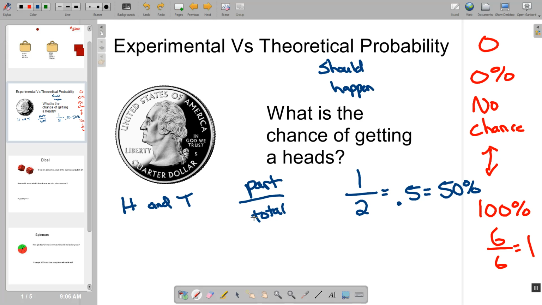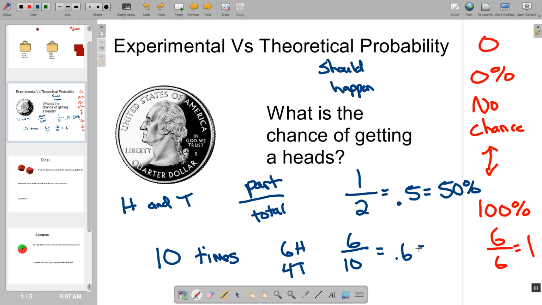But if we did an experiment, let's say we flipped the coin 10 times. And in those 10, we got 6 heads and we got 4 tails. Then the experimental probability would be part over total. So we have 6 heads here and we have 10 total, which is 6/10 or 60%. So experimental probability is what does happen in an experiment.